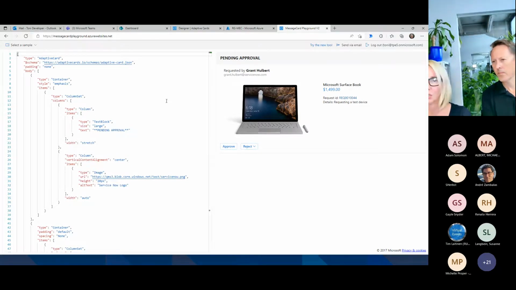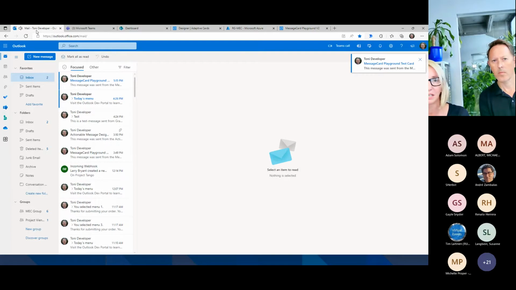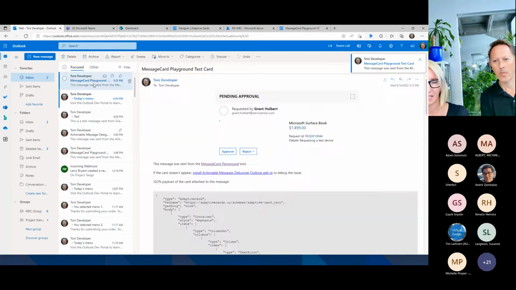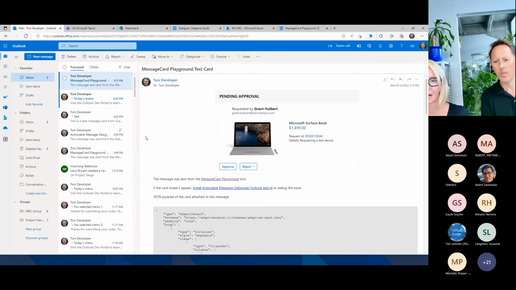And also what you can do here is you can simply send those cards via email to your tenant to check how the card will look like and so on. And you see, here it is. And here you see, this is my message card playground test.